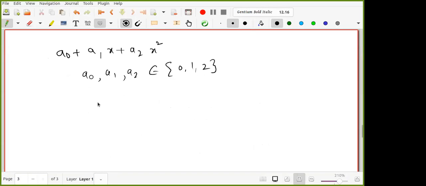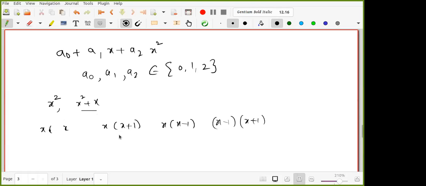If you substitute and check which are reducible and which are not: for example, a0 equal to 0, a1 equal to 0, then I get x square, which is reducible. If a0 equals 0, I get x square plus x, which is also reducible, x into x plus 1. Like that we have x into x, x into x plus 1, x into x minus 1, x minus 1 into x plus 1. Some of the products will be there automatically.